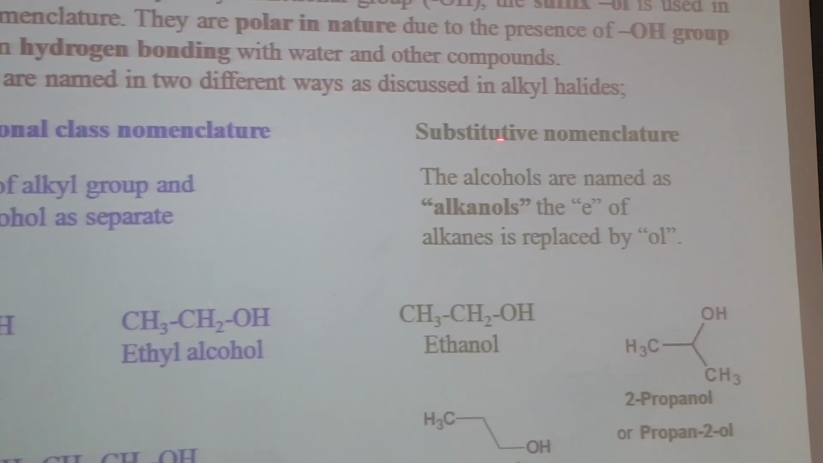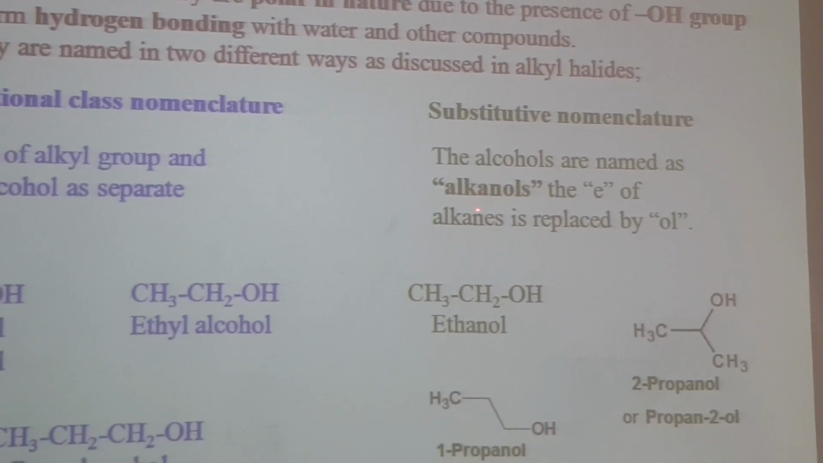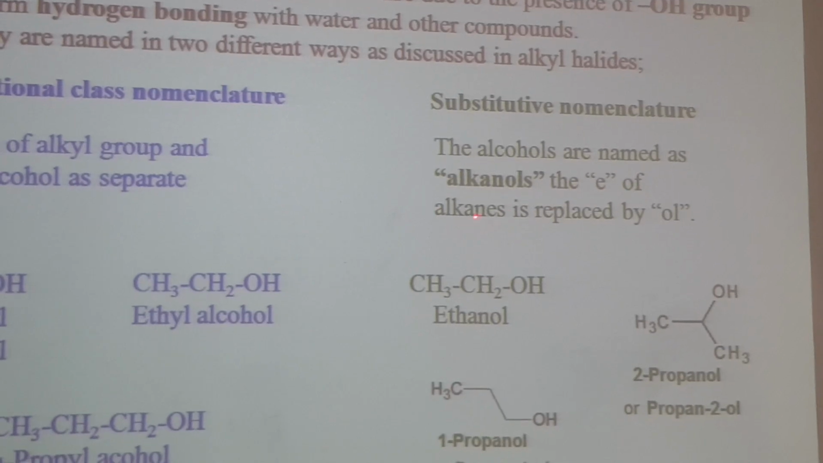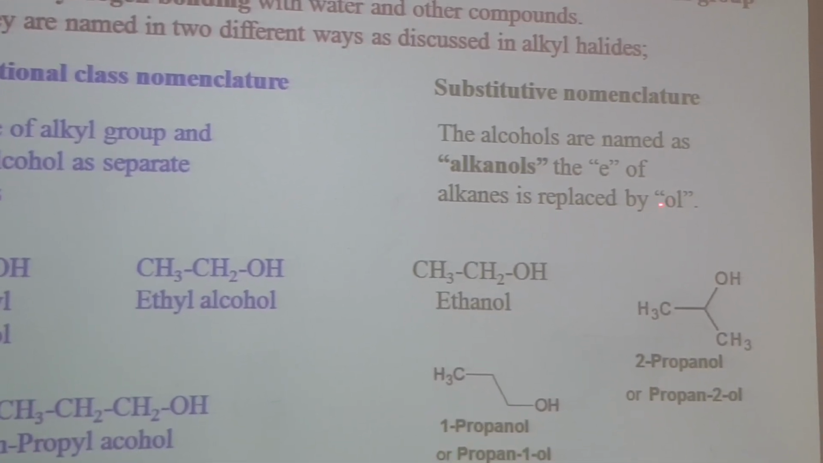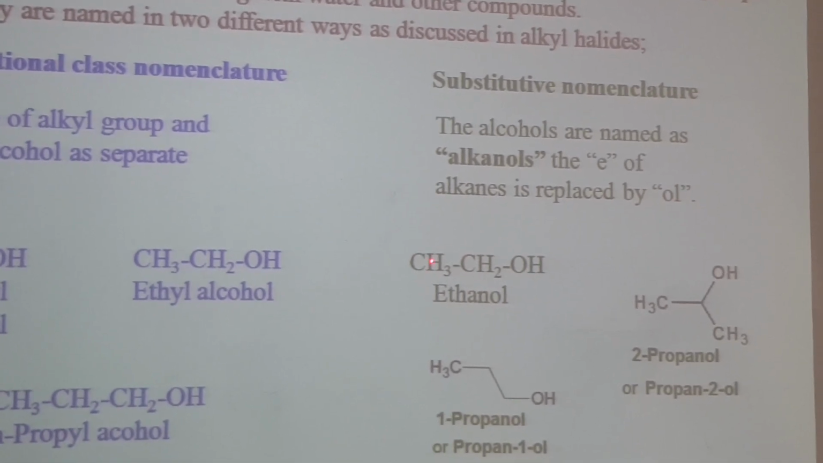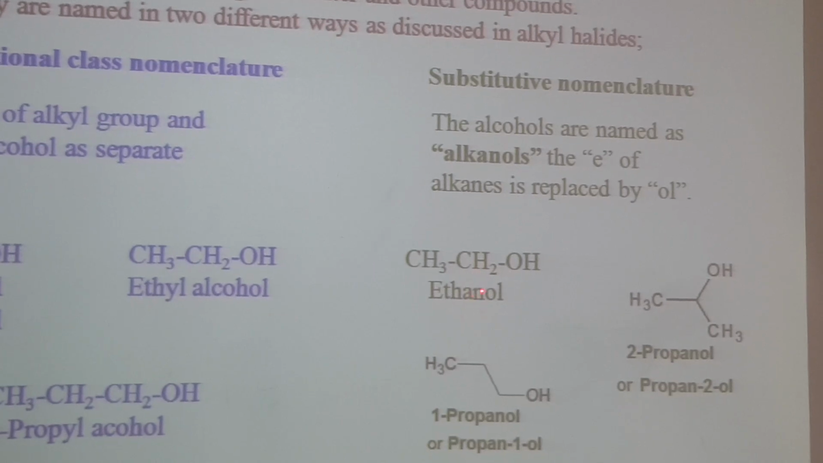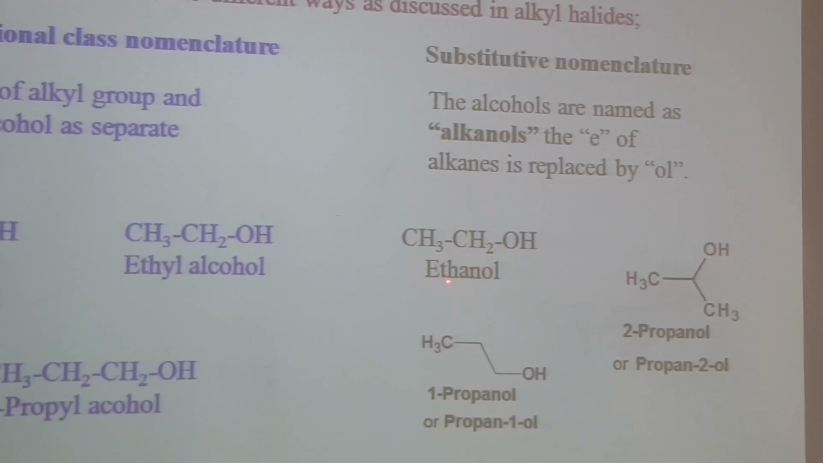In substitutive nomenclature, the alcohols are named as alkanols. Okay, the E of alkanes is replaced by OL because the suffix used here is OL. For example, here we have a 2 carbon alkane, it is ethane. So from ethane, E is replaced with OL. So the name of this molecule is ethanol.